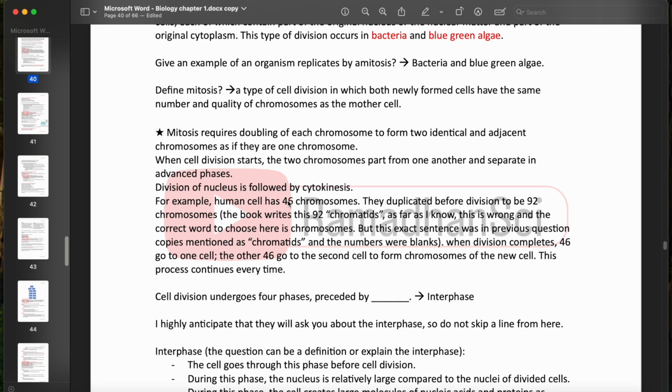As I said, the chromosomes double. You know that a human cell contains 46 chromosomes, but during cell division, it will get duplicated to 92 chromosomes, 46 going to one cell and 46 going to the other cell. The book mentions chromatids in this line instead of saying chromosomes. Now, one might argue this is correct, and one might argue this is incorrect. It's a little bit of both, but it's actually correct, and I'll explain why.